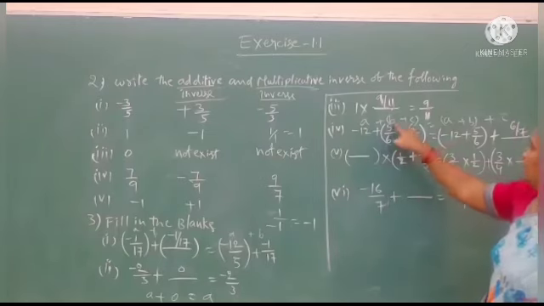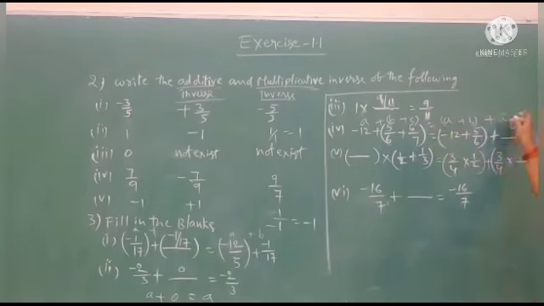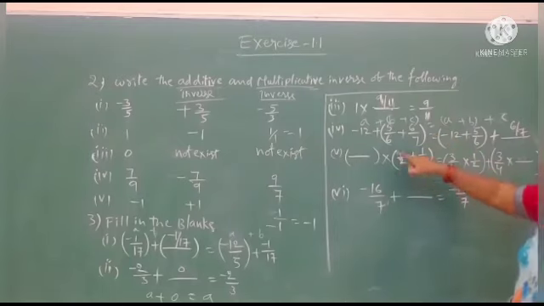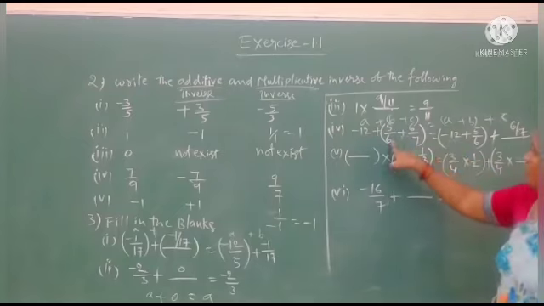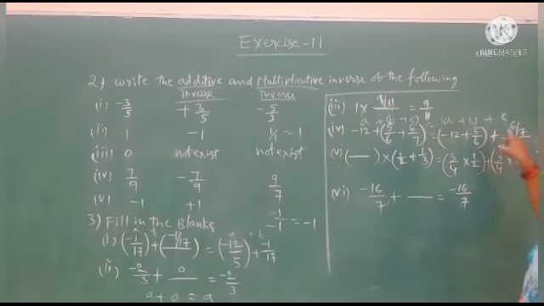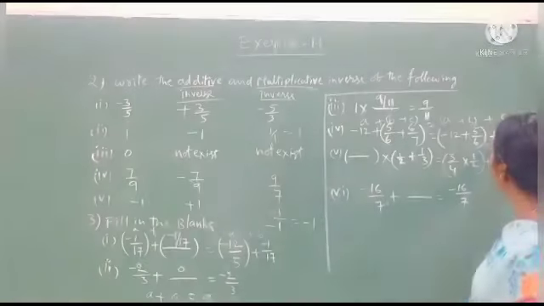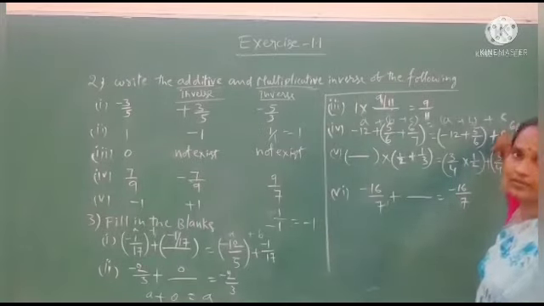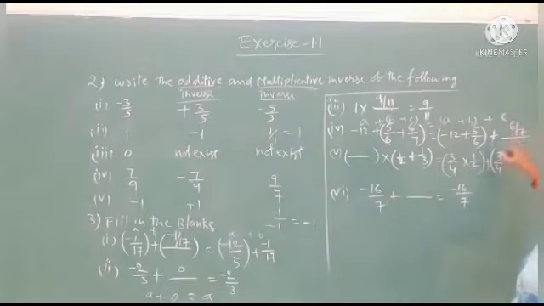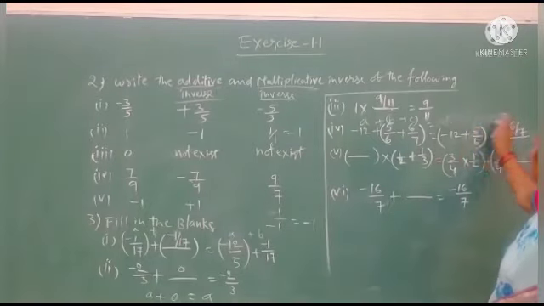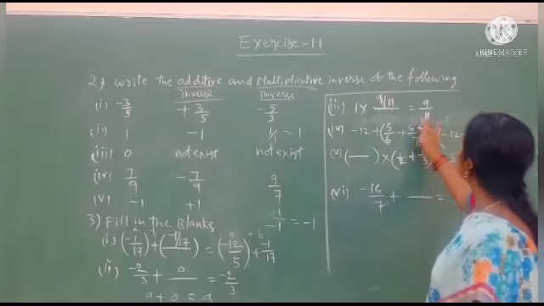A plus B plus C equals A plus B plus C. This is the statement of the associative property under addition. Here the A value is minus 12, the B value is 5 by 6 and the C value is 6 by 7. That's why we missed the C value here, so we fill in the blank with 6 by 7. This is the associative property used here.